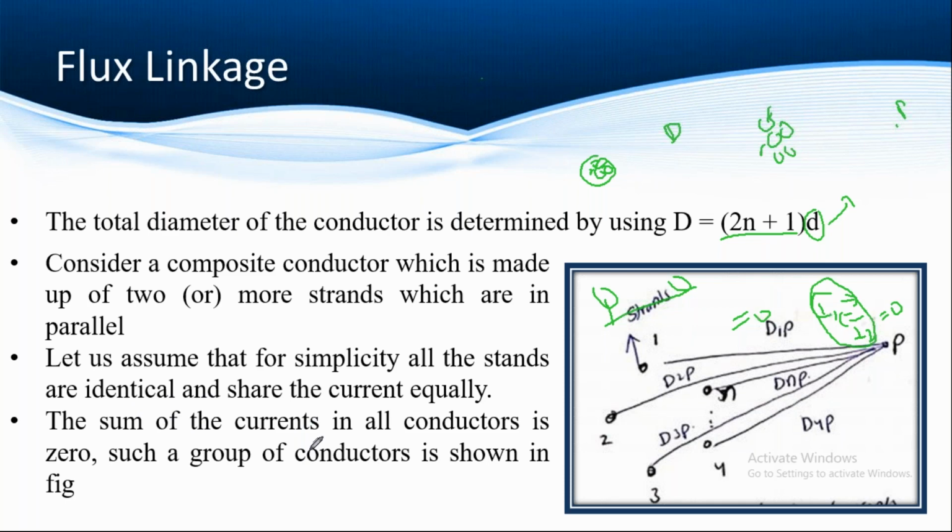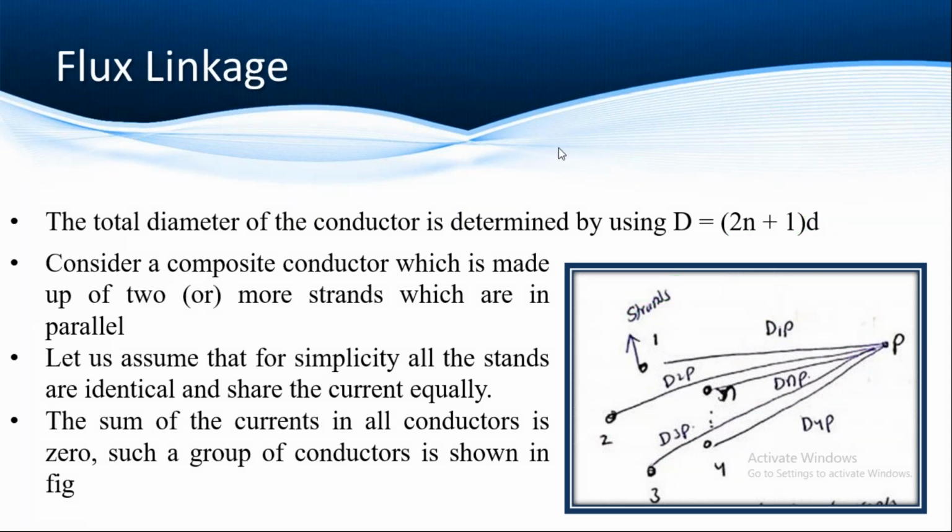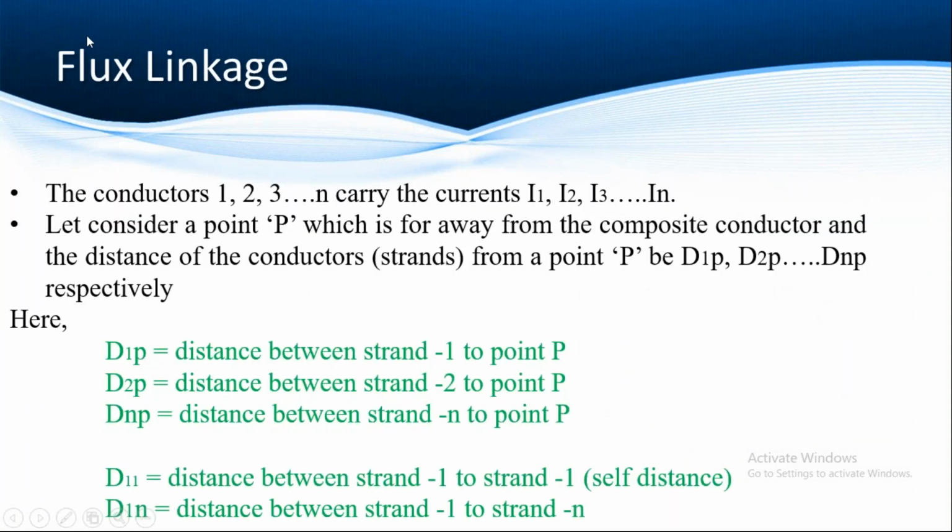So we have to consider the number of strands. After that, we have to choose one point, far away from the conductors, and we have to find the distance between each strand and point P: strand 1 to P, 2 to P, 3 to P, like that. So finally, we will form the distances between strand 1 and P, strand 2 and P. From this, we have to find the flux linkage of each individual conductor. Right, so this is the notation of each parameter that we assumed in the diagram.